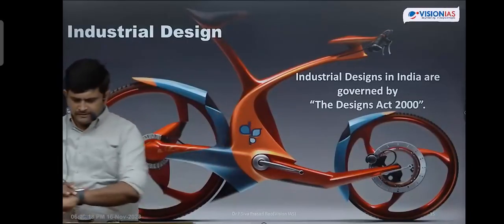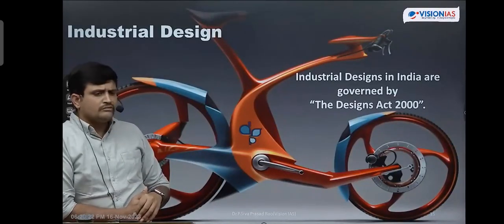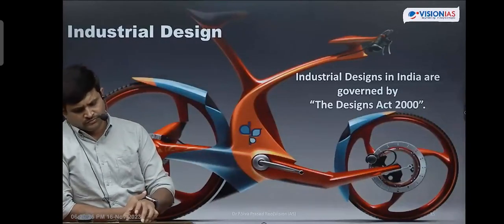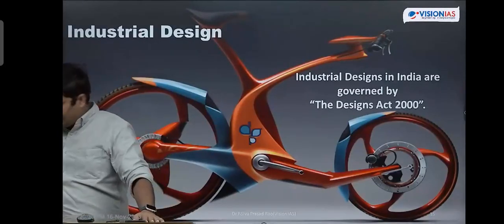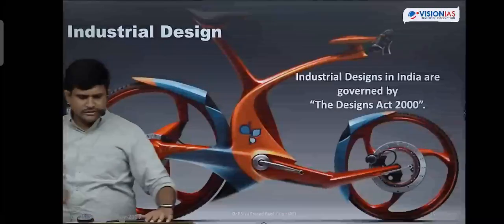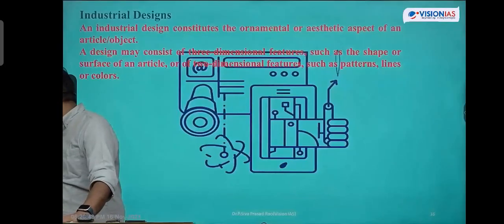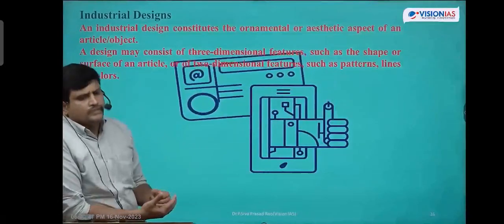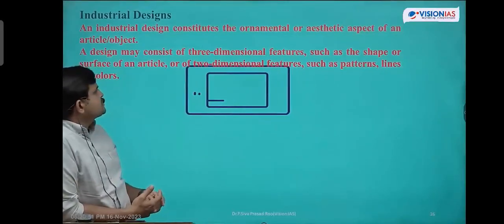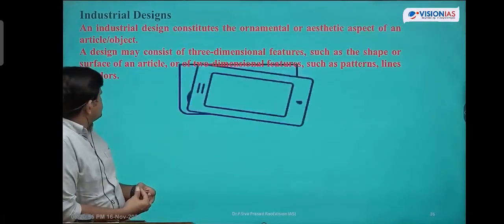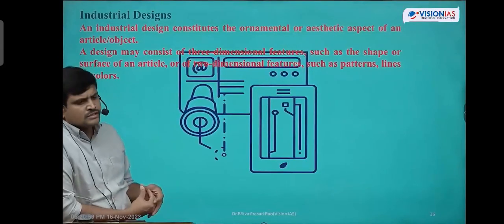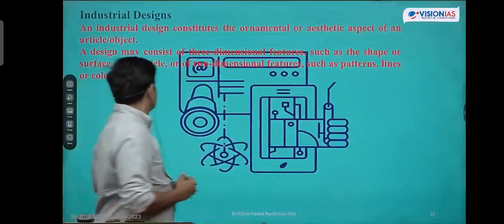Take this down in industrial design. In India, these are governed by the Design Act 2000. It includes industrial design with two-dimensional or three-dimensional features.